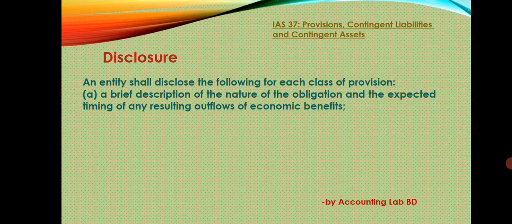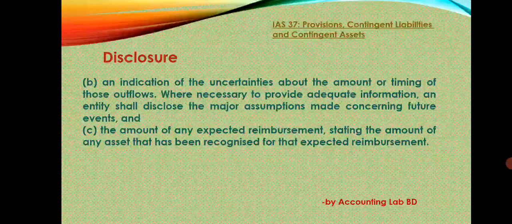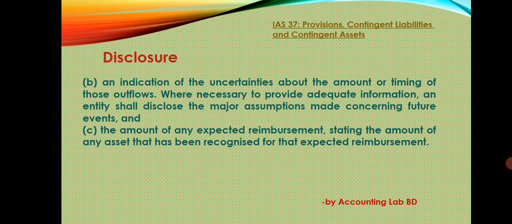An entity shall disclose the following for each class of provision: a brief description of the nature of the obligation and the expected timing of any resulting outflow of economic benefits, an indication of the uncertainties about the amount and timing of those outflows where necessary to provide adequate information. An entity shall disclose the major assumptions made concerning future events and the amount of any expected reimbursement, stating the amount of any asset that has been recognized for that expected reimbursement.